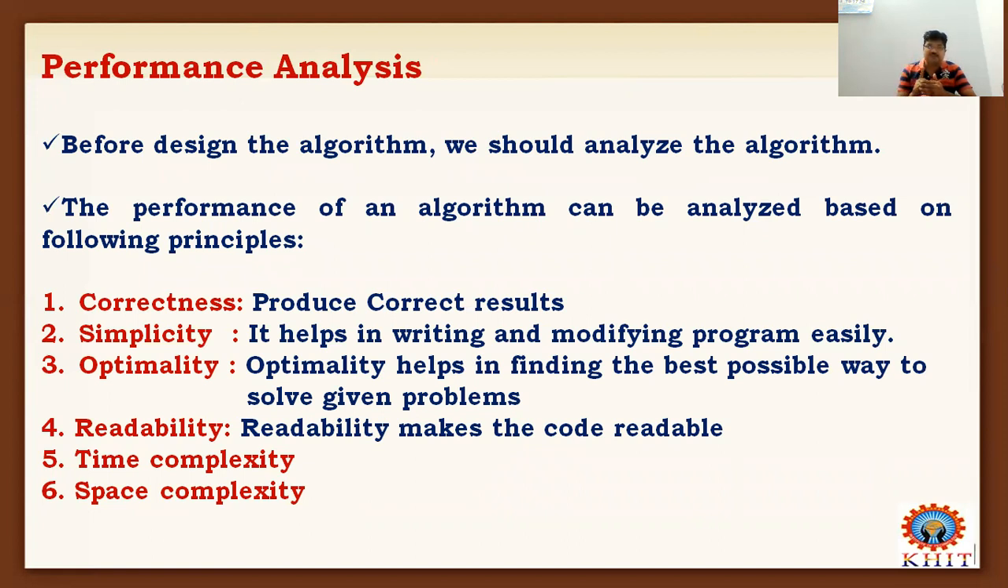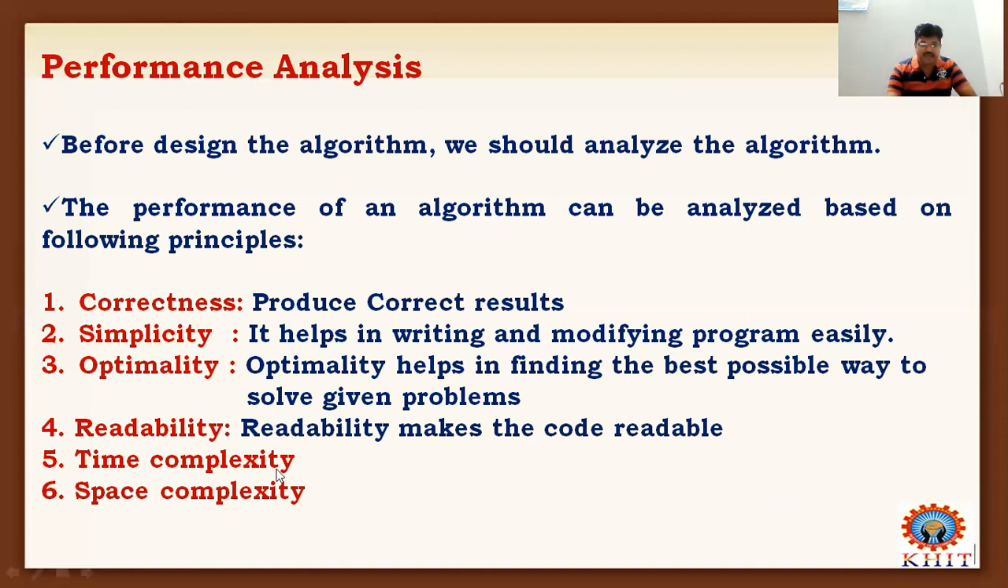Always, the optimal path comes from the feasible paths only. The optimal path must be feasible, but it should be better among the listed feasible paths. So optimality is always concerned with the best results. And the next one is readability. Readability makes code readable, so it is written in a natural language. We can easily read the coding and all. So these four we have discussed now.